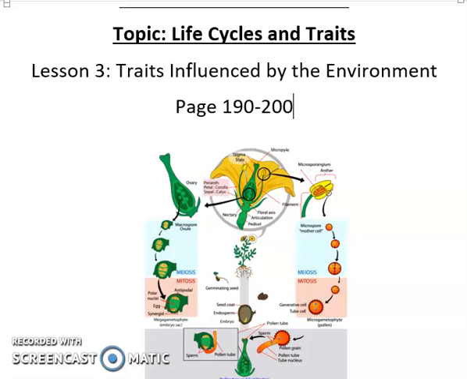Top of page 198, visual literacy connection. That is the header of this next section. The title of the section is called, How Can Environmental Factors Affect Organisms? Factors in an organism's environment can affect traits of organisms. For each organism, circle the environmental factor that you think causes the change in its traits.